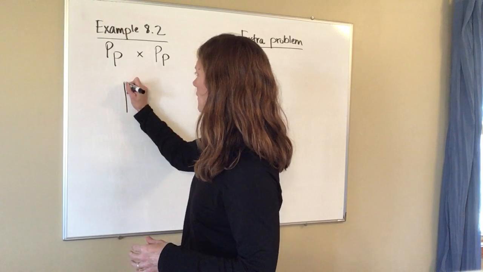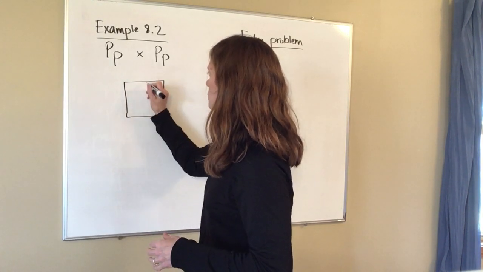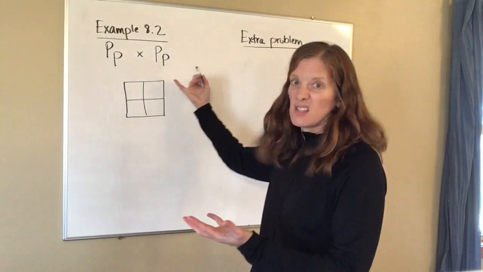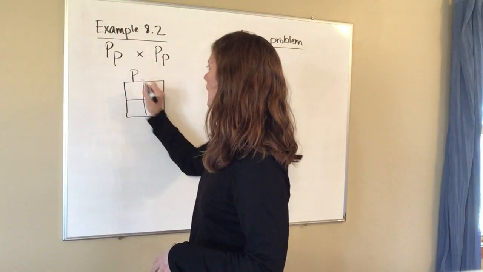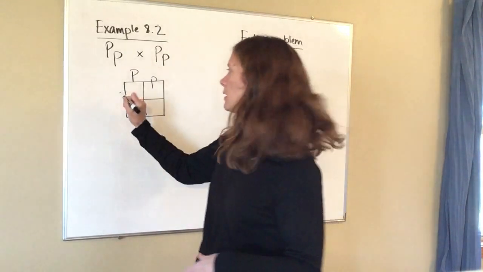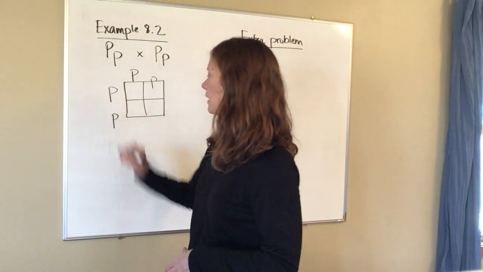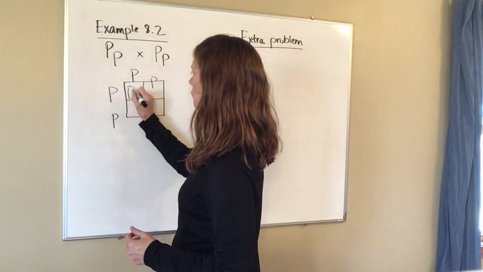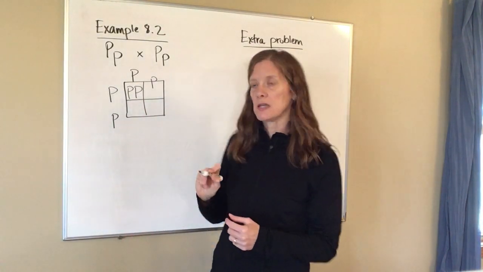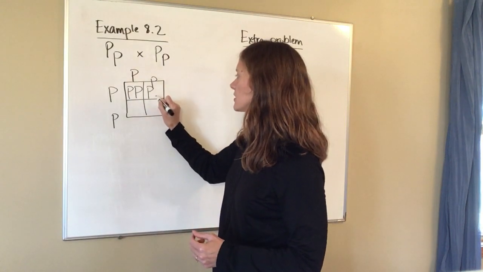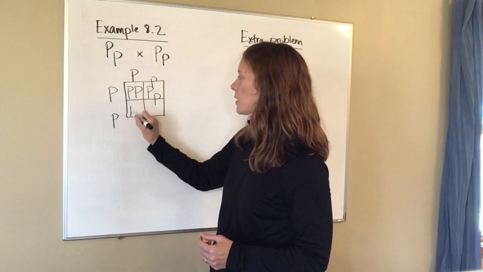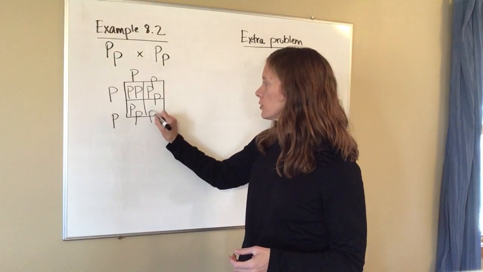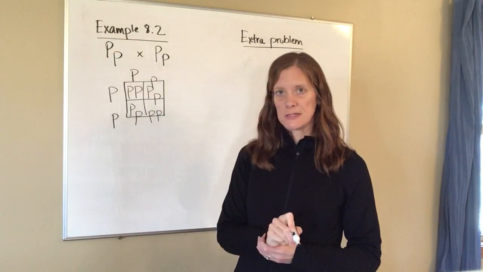So because I have two alleles for each parent, it doesn't matter which parent goes on which side, and in this case they're identical anyway. So here I have a capital P and a little p, and here a capital P and a little p. So when I put these together, the top left corner is going to be two capital P's. The top right corner is going to be a capital P and a little p, as well as the lower left corner. The bottom right corner is two little p's.